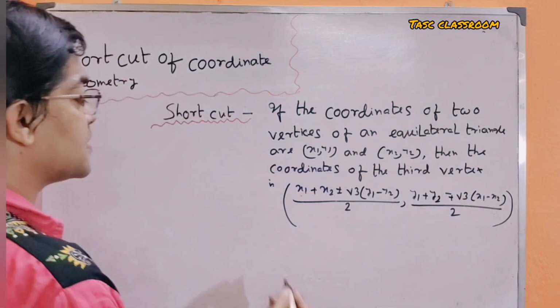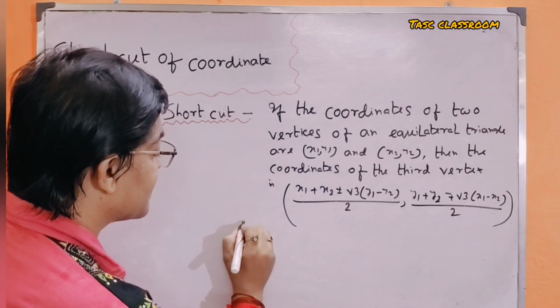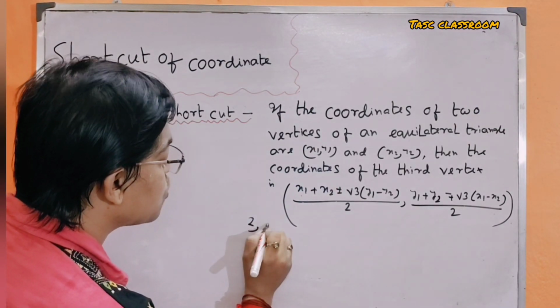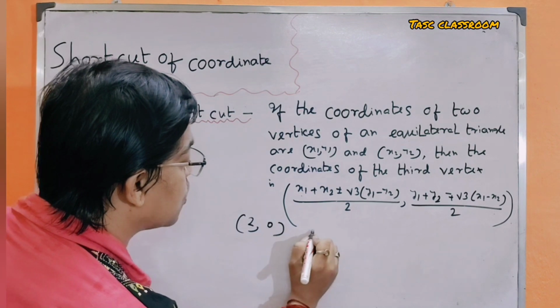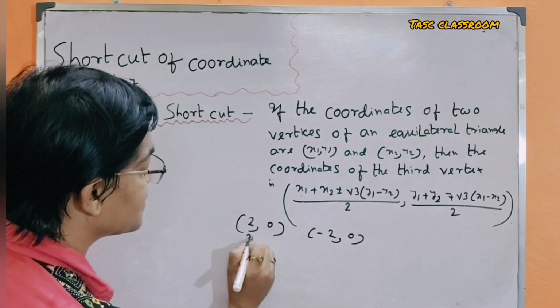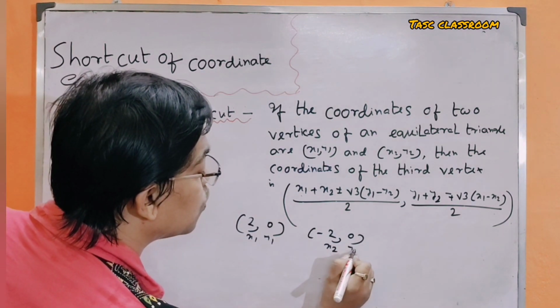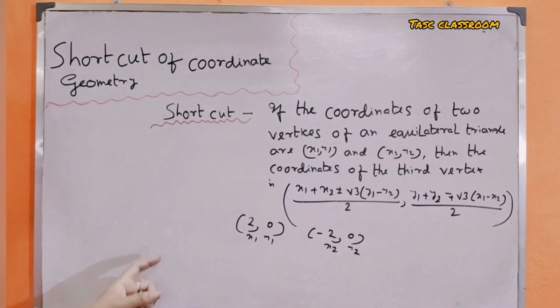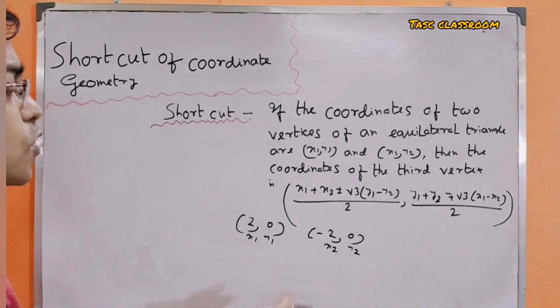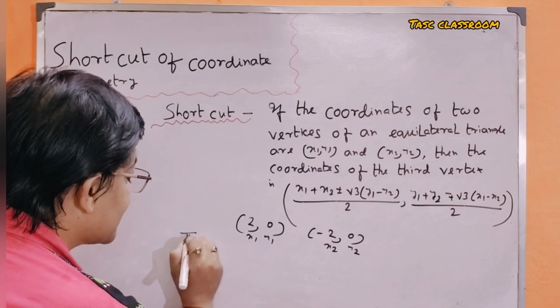Friends, in the previous problem, we said the two coordinates are (2, 0) and (−2, 0). Here these are (x1, y1) and (x2, y2). Then what is the third vertex? We apply this shortcut formula. The third vertex is